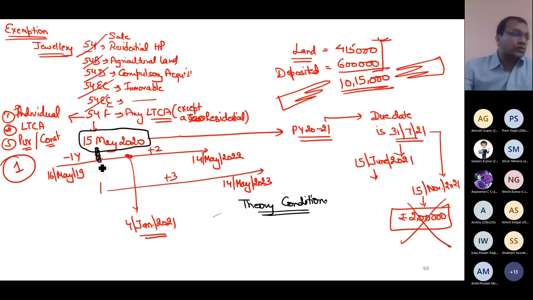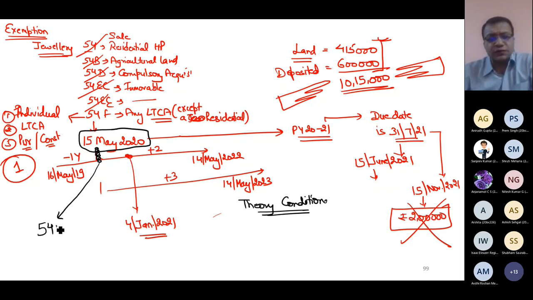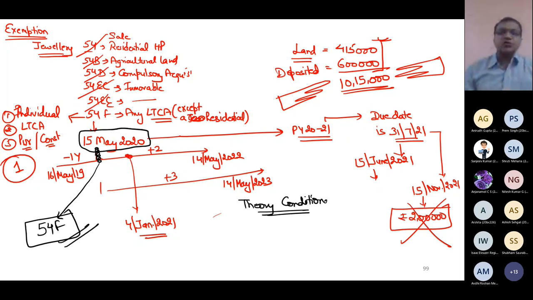That is why in this question, my second last line was saying that he owns only one residential house on 15th May 2020. That was the hint that in this question there can be a use of section 54F. When I checked this theory condition, I found all the theoretical conditions of section 54F fulfilled. Now one thing is sure: I am eligible to claim exemption under section 54F.